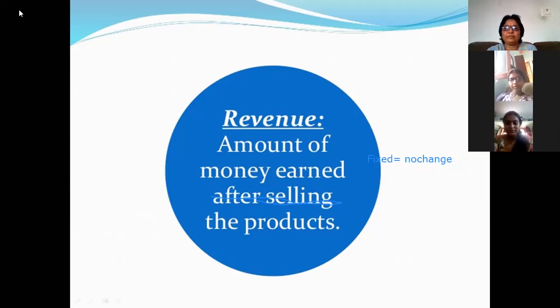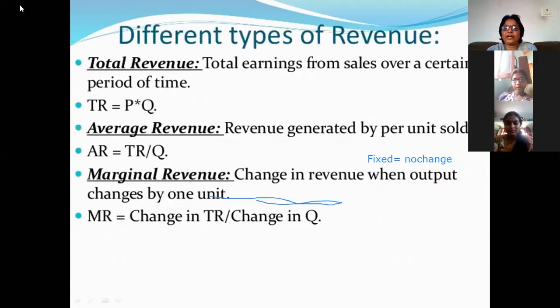And what are the different types of revenue? One is total revenue, that is total earnings from sales over a certain period of time. How will you get total revenue? Price into quantity. And average revenue is revenue generated per unit, that is TR by Q. The total revenue divided by the quantity produced gives average revenue.